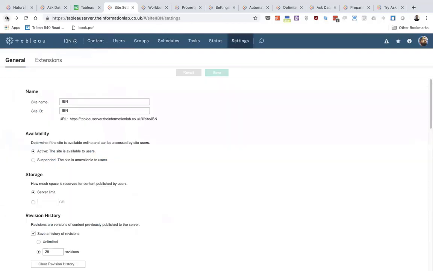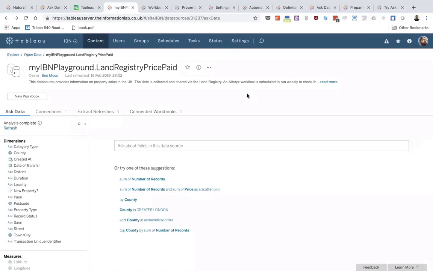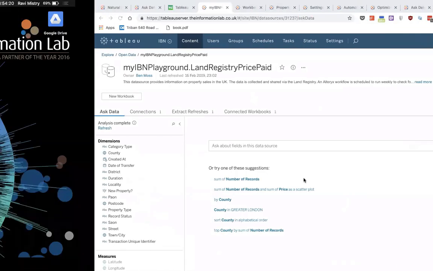But I'm intrigued to understand the impact on the server. I've had a look at the Logshark outputs for those of you server admins out there, and it's using a new process called the Elastic process. And it comes up as use data source. So I don't think it's too load intensive, but I think it's a good question to investigate further. But yeah, I think for now at least, it's a data source by data source view.